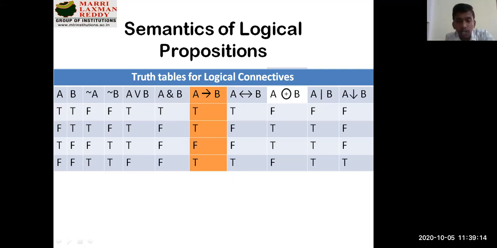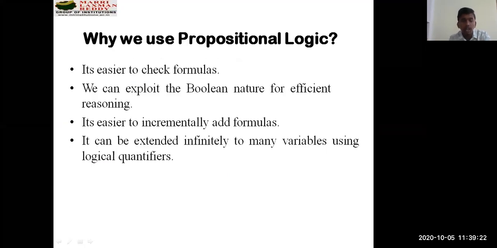We have also undergone some quizzes with respect to your truth tables and connectives previously, so you can learn from them. So why do we actually use propositional logic? These things were also discussed in the previous sessions, but yet again, I want to make everything a revision for you and make you all understand how these concepts can be used with respect to your logic programming.